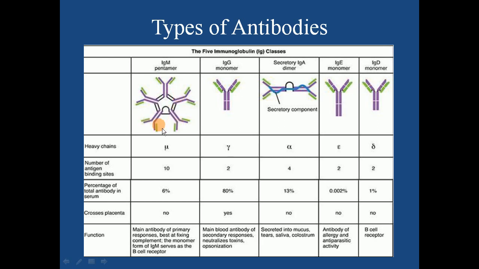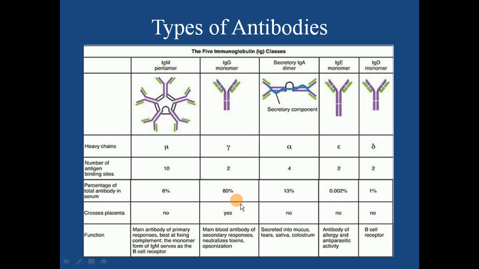And where is antigen binding? Here. 1, 2, 3, 4, 5, 6. So at the same time, this IgM can bind with 5 into 2, total 10 antigen molecules. While the rest of the antibodies will be able to bind with 2 antigen molecules, one here and one here. IgA can bind with 4 antigen molecules. 1, 2, 3, 4. Okay.